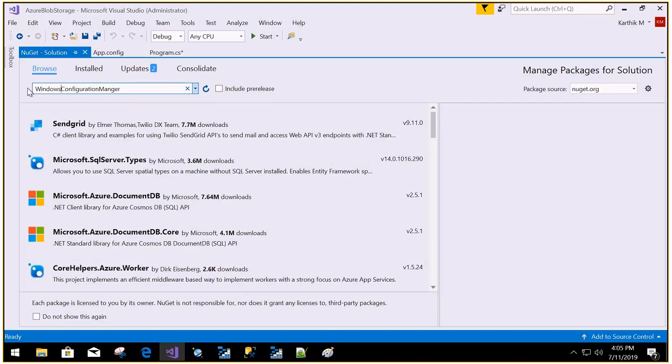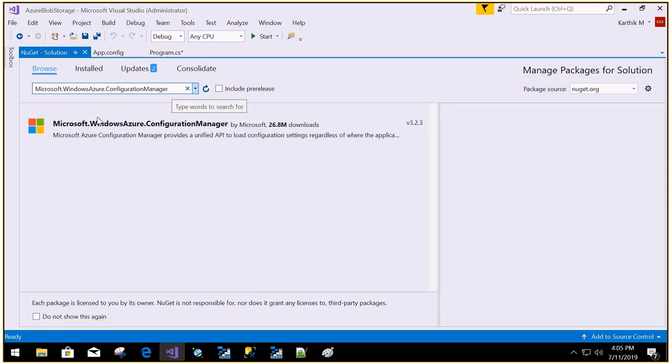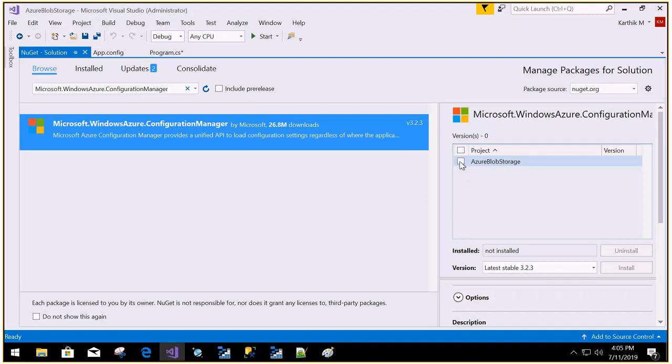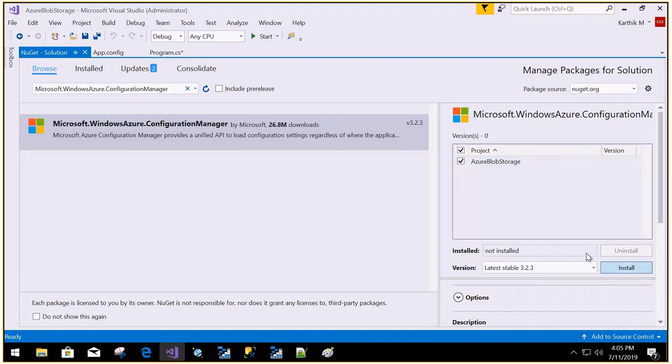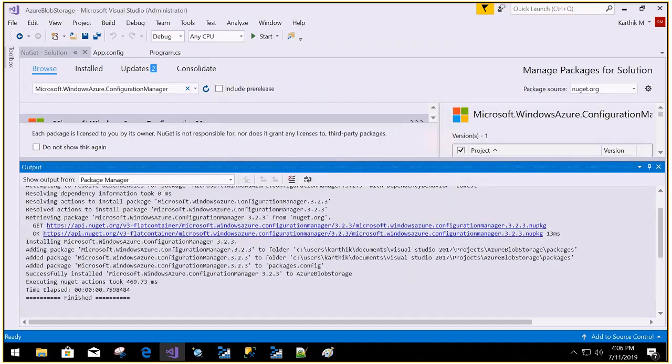Windows Azure dot, no, Microsoft dot Windows Azure dot, the manager spelling is wrong. Yeah, so this is that. Let me install it. Okay, so it has been added. Once it is added, now you can try that out. We'll go back to the code.